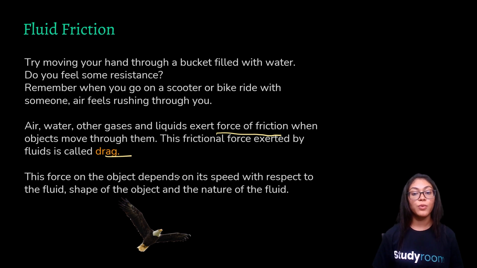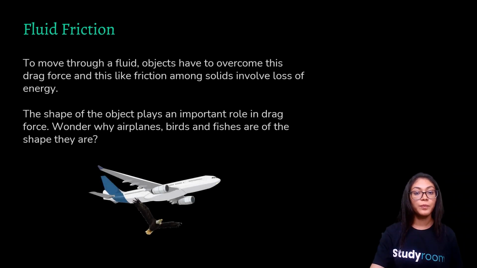This force on the object depends upon its speed with respect to the fluid, the shape of the object, and the nature of the fluid. Right? Now, to move through a fluid, objects have to overcome this drag force, and this, like friction among solids, involves loss of energy. Whenever there is friction present, to overcome this friction, a force is always required, and for that, some kind of energy is always needed.